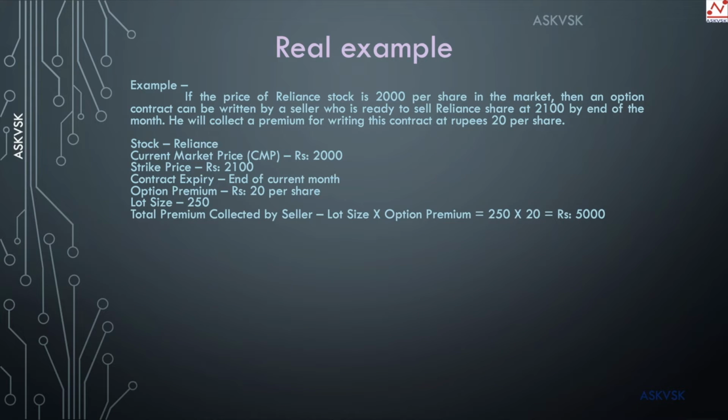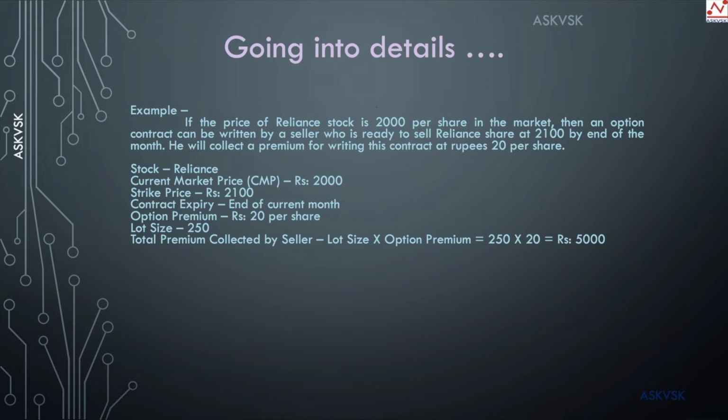Okay, so as I said, the rupees 20 that the seller collects from the buyer per share of Reliance is to lock the price at 2100, which is the strike price. So when he multiplies this rupees 20 by 250, being the lot size of Reliance stock, it comes to rupees 5000. So 5000 is the amount that the buyer is paying the seller to lock the Reliance share price at rupees 2100. Okay. All right.